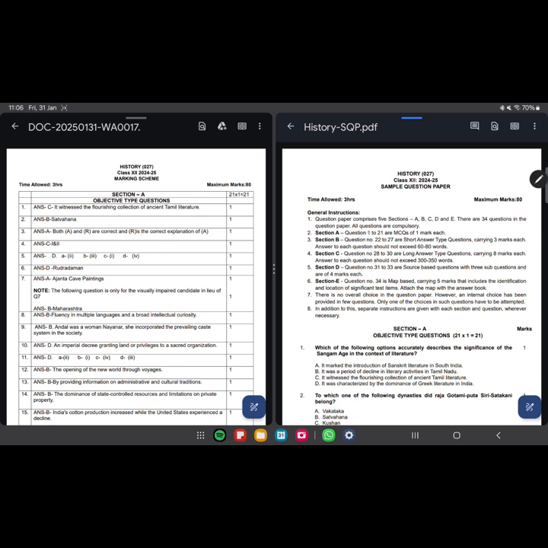You can see that we have 21 MCQs here in the history question paper. 22 to 27 we have 3 markers, 28 to 30 we have 8 markers, and the limit is 300 to 350 words. Section E is for the map question, which is of 5 marks. Let's move ahead.